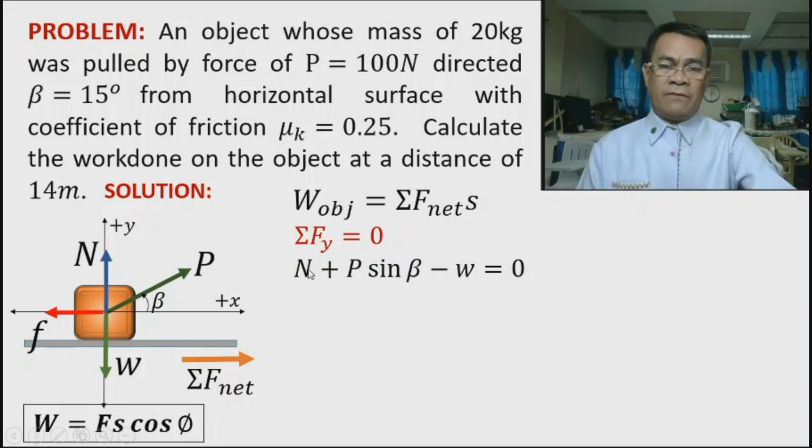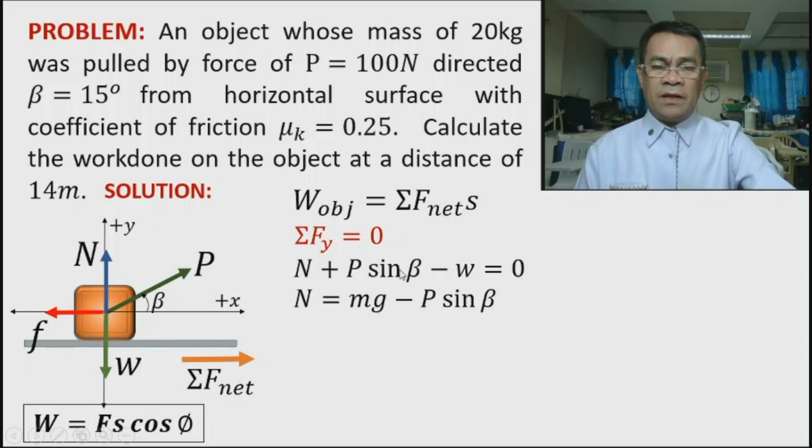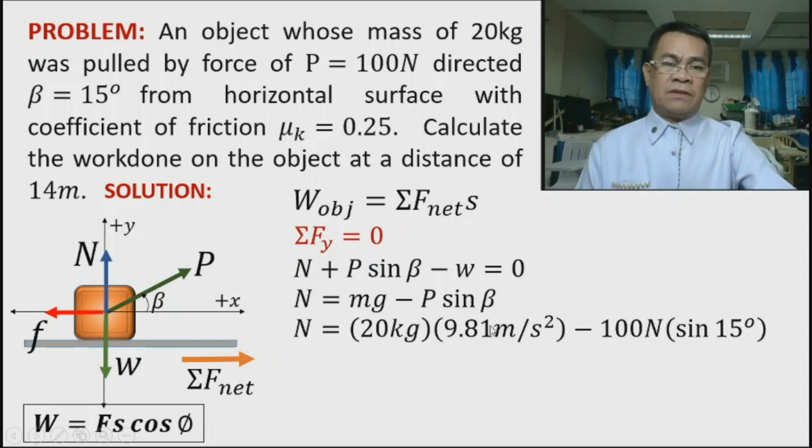So then, we can solve for the normal because P is given. And take note, weight is what? Mass times gravity. So therefore, transpose this to the right side. N is mg minus P sine beta. So substitute values: 20 kilograms for the mass, 9.81 meters per second squared for the gravitational acceleration, minus P, which is 100 newtons, times the sine of 15, since beta is 15 degrees.